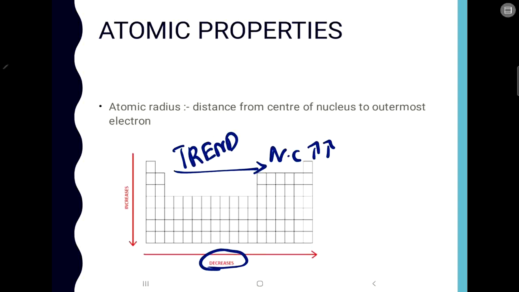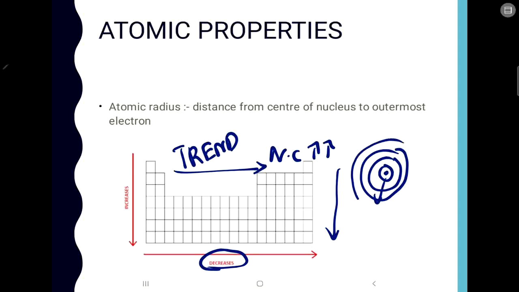Now down the group it is very simple. You know that the number of shells keeps on adding down the group. So the distance from the center of the nucleus to the last electron keeps increasing. As the number of shells are adding, the distance from the center of the nucleus to the last electron is increasing, so the atomic radius is also increasing, right? So that is the trend for atomic radius.